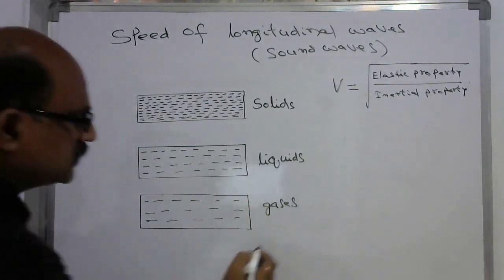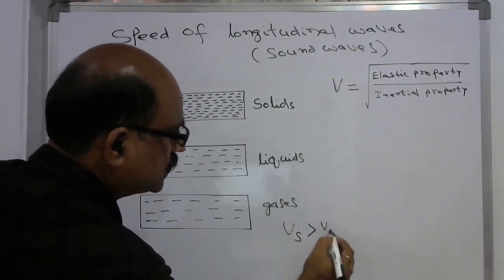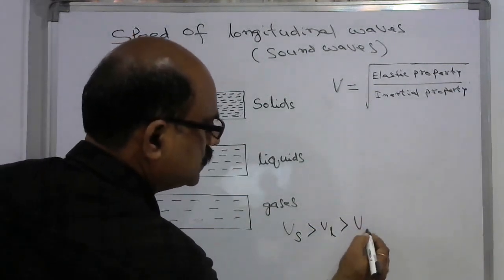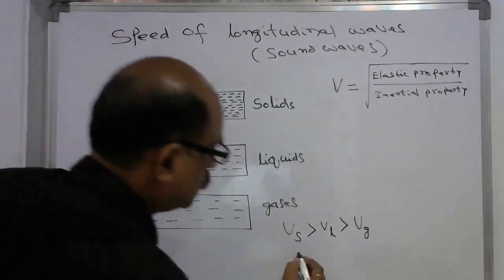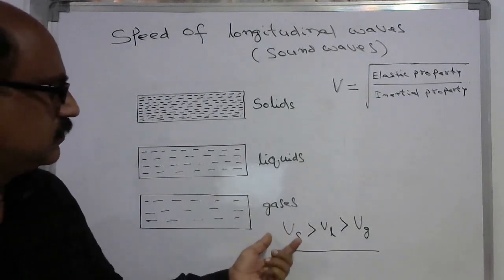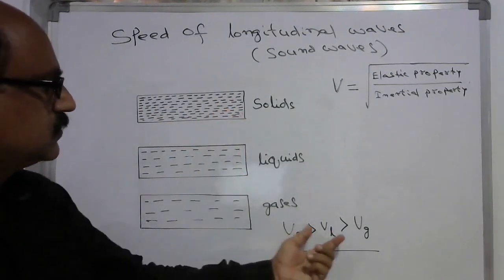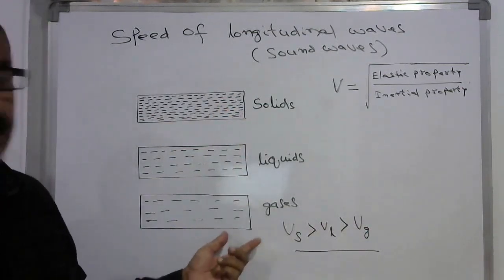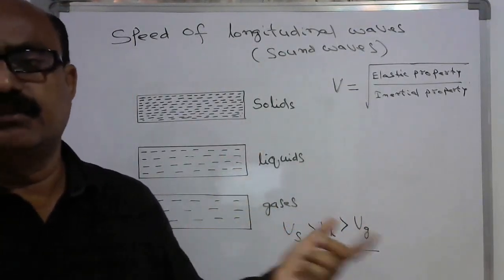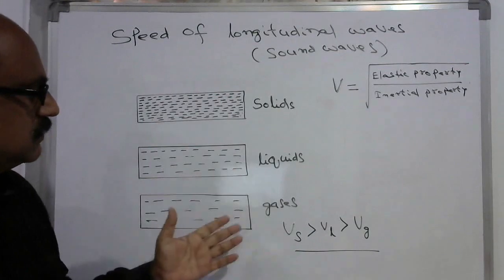Therefore, the velocity of sound in solids is greater than the velocity in liquids, which is greater than the velocity in gases. So this is the way in which the hierarchy follows. Speed of sound is more in solids, very less in gases, and in between in liquids. This is the hierarchy of the velocities in solids, liquids and gases.